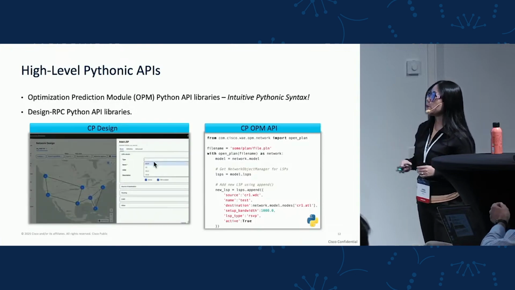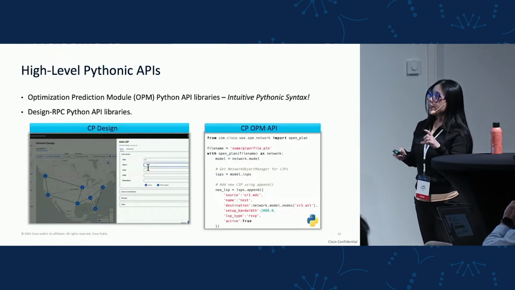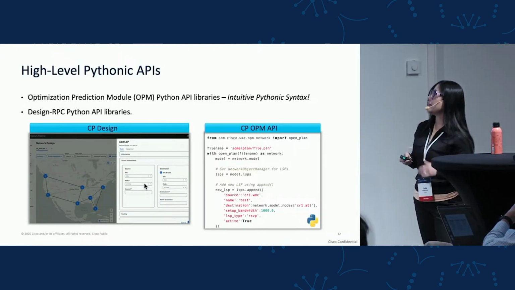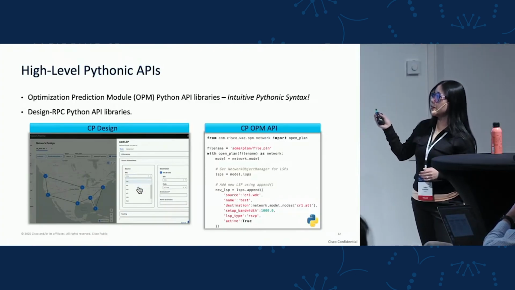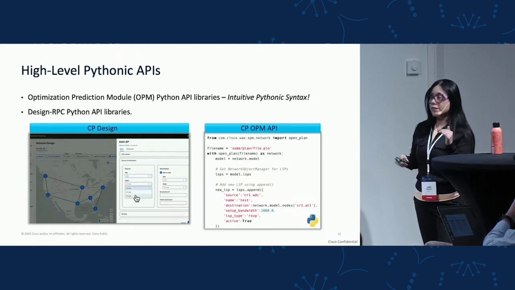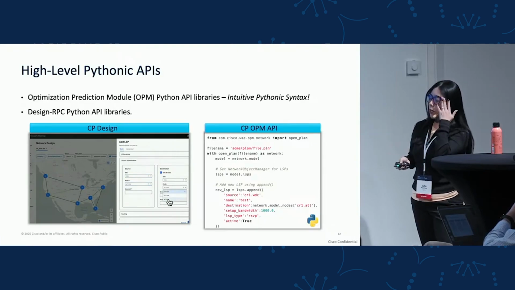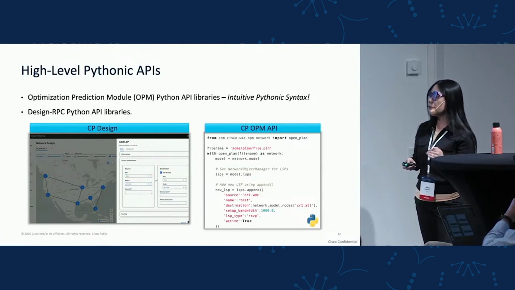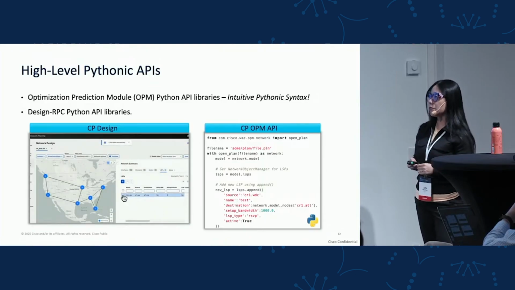You can see in the example below how a user can create a single LSP through the UI step by step, click by click. And then we have the equivalent to the right side. This is a snippet of code using the OPM API. So basically, it's only a few lines of code and using a very high-level Pythonic syntax.